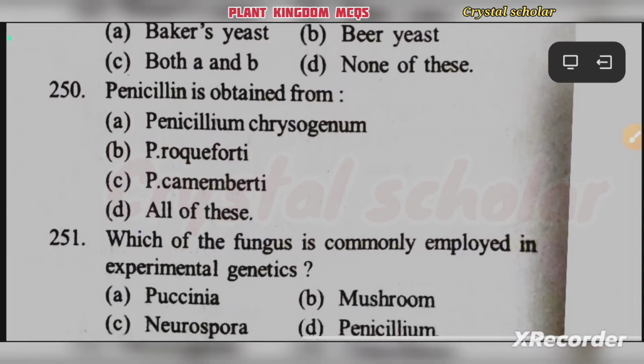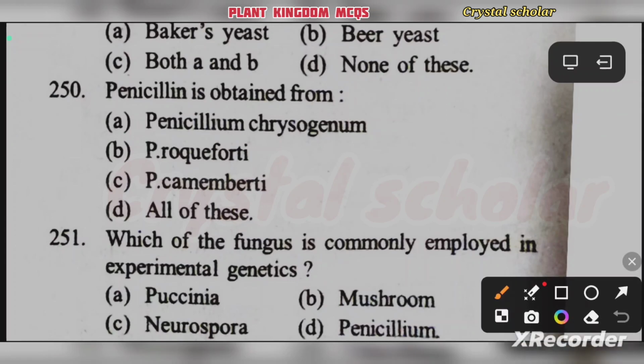Then penicillin is obtained from Penicillium chrysogenum, P. roqueforti, P. camemberti, all of this. Penicillin is obtained from Penicillium chrysogenum. Okay, penicillin is obtained from Penicillium chrysogenum. Option A is your right answer.